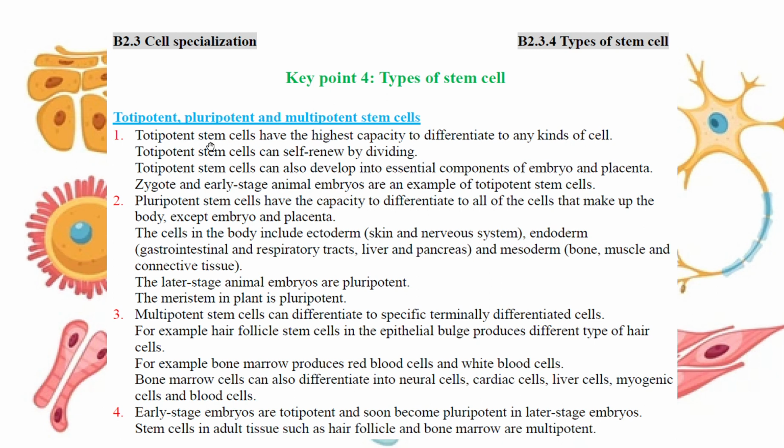Where is it? In the embryo. It's the place where the stem cells are totipotent. They can develop into any kind of cell. And then after that, they further develop, right? Some totipotent cells develop into different kinds of cells, maybe ectoderm, endoderm, and mesoderm: skin, nervous system, respiratory system, bone, muscle, and connective tissue, different kinds of cells.